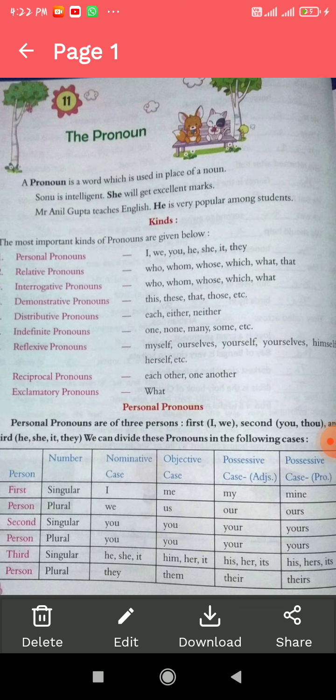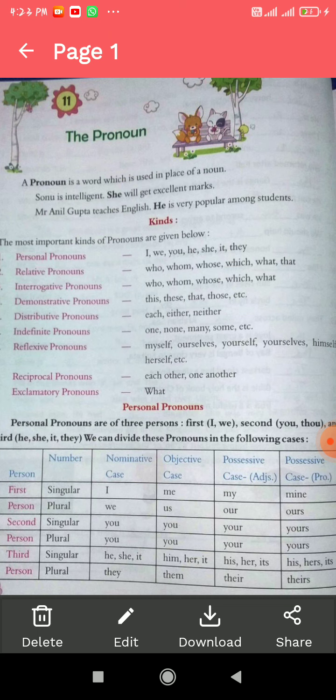Eighth, reciprocal pronoun. Reciprocal pronoun means, for example, each other, one another. When we show a reciprocal relationship, like we will discuss the matter with each other. So what is each other? It is a kind of reciprocal pronoun.